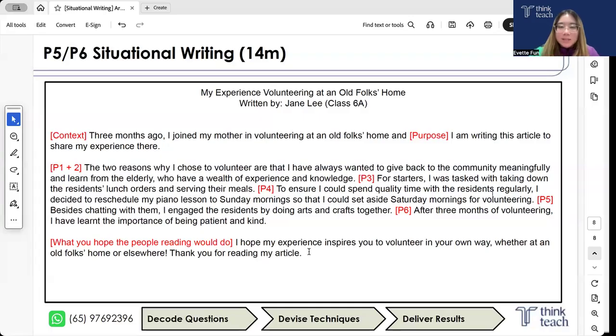The point of sharing this experience is to inspire your readers to act, feel, or change their perspective in a certain way. For example, if you're writing about your volunteering experience, your call to action could be that you hope this inspires them to also volunteer. It doesn't have to be an old folks' home, maybe anywhere else. And lastly, remember to thank them for reading your article.